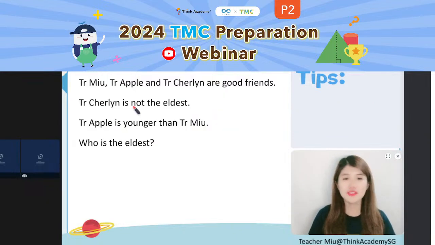We have Teacher Mew, Teacher Apple, and Teacher Charlene. We are good friends, right? Teacher Charlene is not the oldest, and Teacher Apple is younger than Teacher Mew. So who is the oldest? Who is the eldest? All right, so again, what are we doing now? We're looking at who is the eldest, right? So who is the eldest?